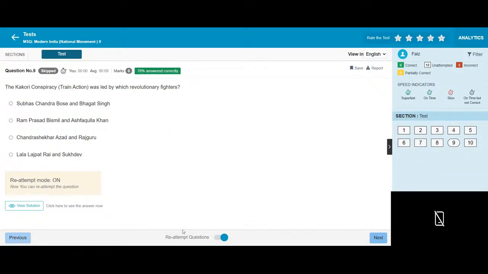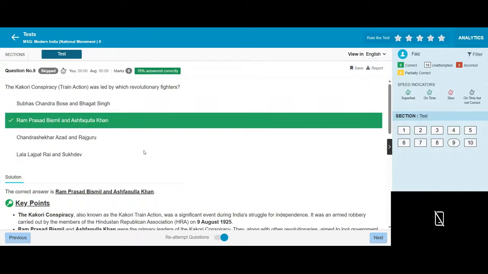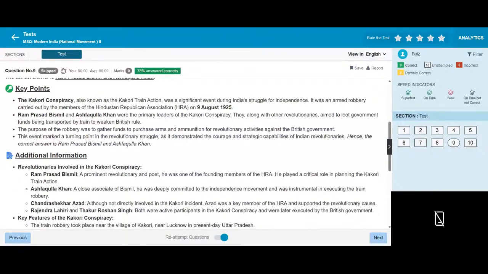The Kakori conspiracy action was led by revolutionary fighters Ram Prasad Bismil and Ashfaqulla Khan. The Kakori conspiracy, also known as the Kakori action, was a significant event during the struggle for India's independence. It was an armed robbery carried out by the members of the Hindustan Republican Association on 9th August 1925. Ram Prasad Bismil and Ashfaqulla Khan were the primary leaders of the Kakori conspiracy.